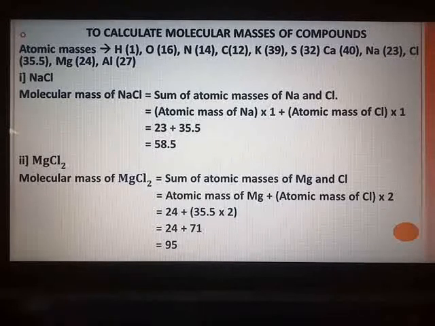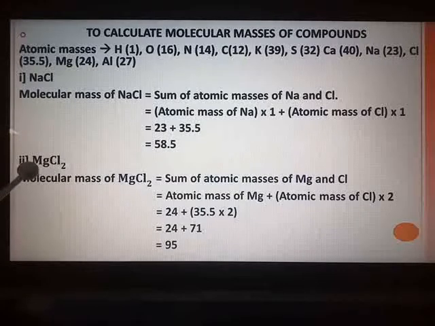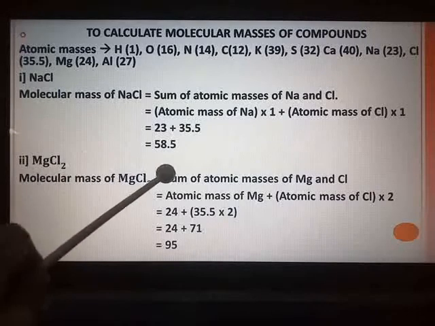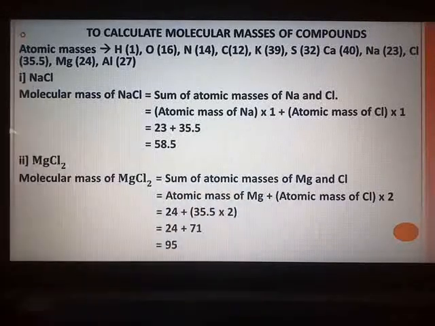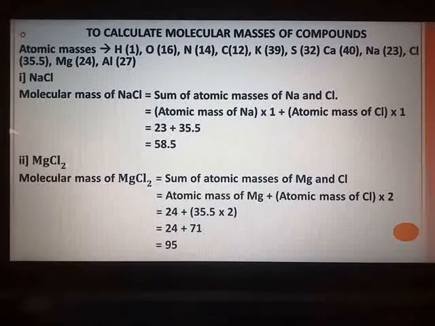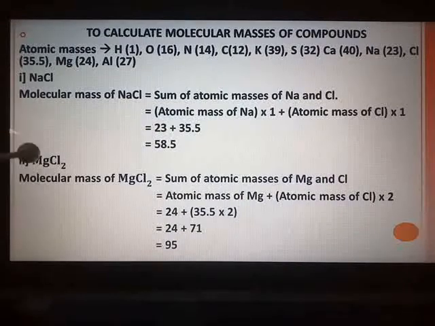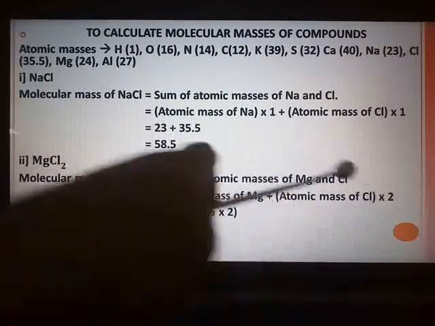Our next compound is MgCl2, that is magnesium chloride. So our step begins. Molecular mass of MgCl2 is equal to, now which are the constituent elements? Mg and Cl, but you have to keep an eye, Cl is 2. So sum of atomic masses of Mg and Cl. Here atomic mass of Mg is multiplied by 1, so I have not shown it over here. It is up to you to show it, multiply by 1, plus atomic mass of chlorine. Now here 2 atoms are there, so compulsorily multiply by 2.